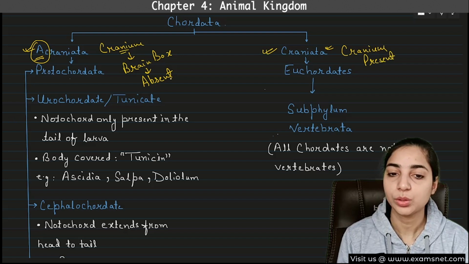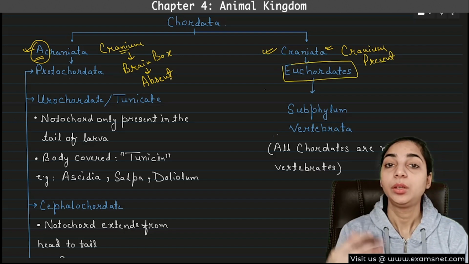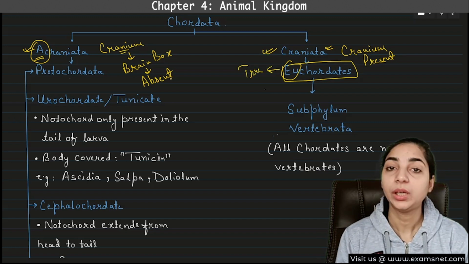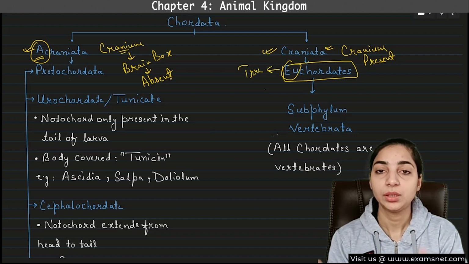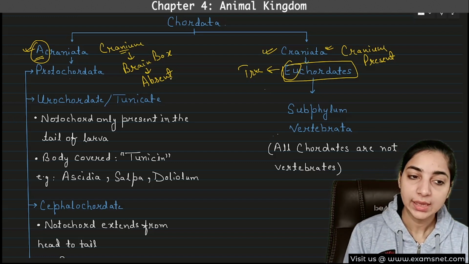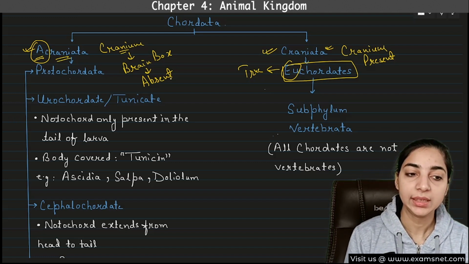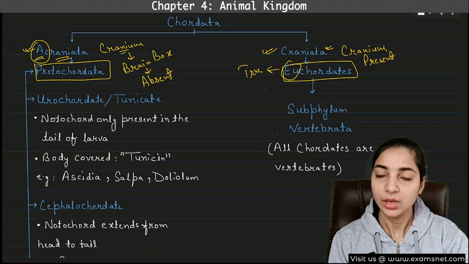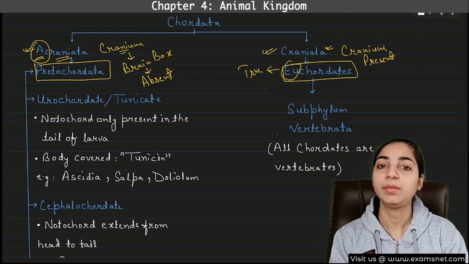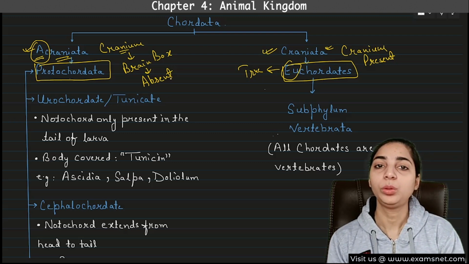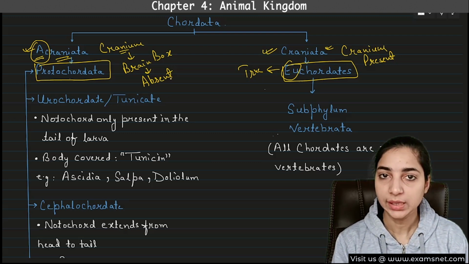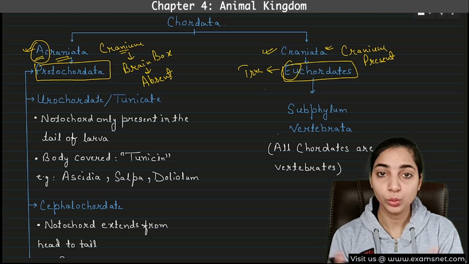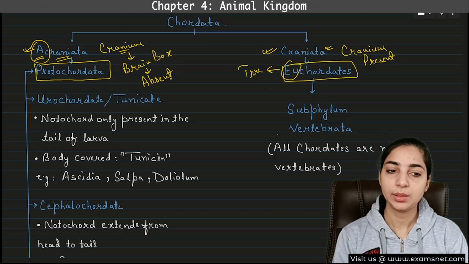Therefore, these are also known as euchordates. That means true chordates. U means true. Because of the presence of the cranium or the brain box, they are known as true chordates. Now, on the left hand side, you can see that the acraniata are also known as protochordates, that means primitive type of chordates. Those chordates which do not have a cranium or brain box are the primitive type, whereas those who have the cranium are more advanced or true chordates. So this is the main difference.